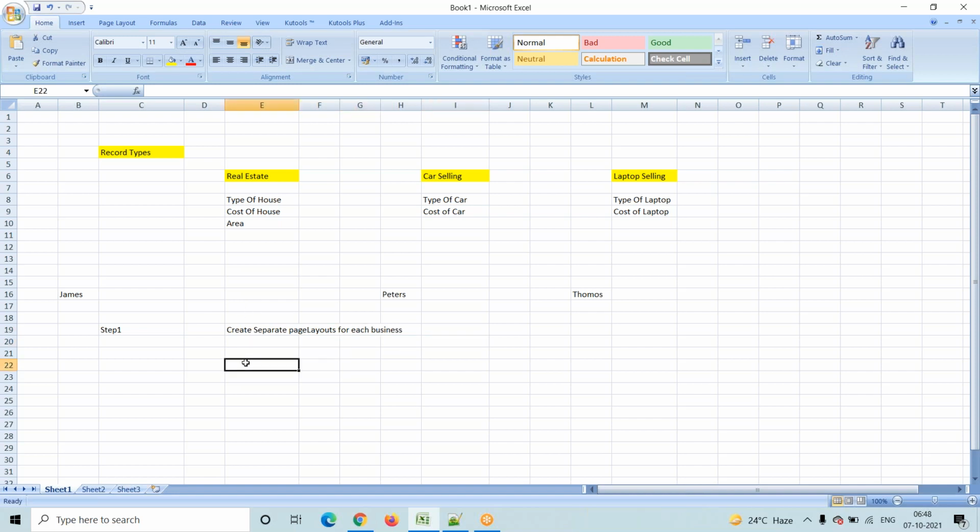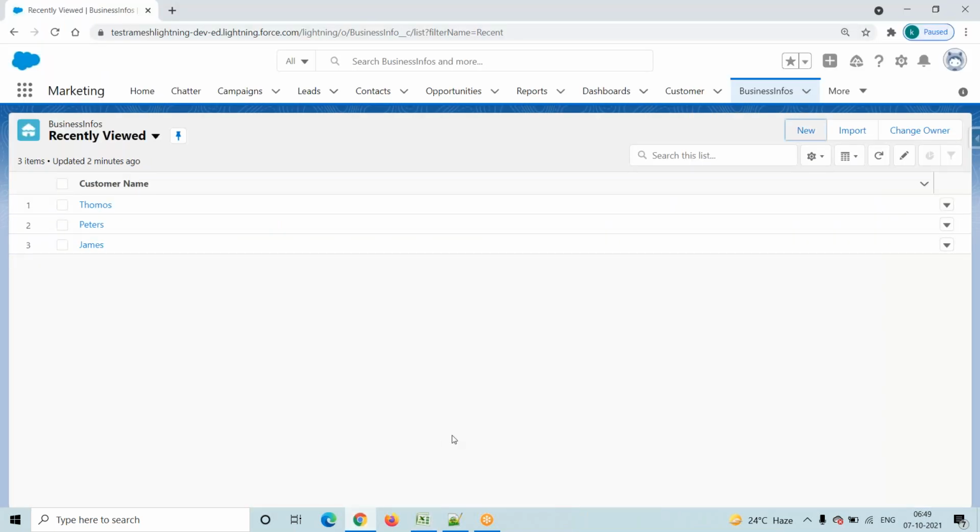So I'm creating the real estate page layout. And the next one is I will create the car layout. And I will create the laptop layout. Three businesses, right? That's why we are creating three page layouts. Now I am on this page and I want to create a page layout.